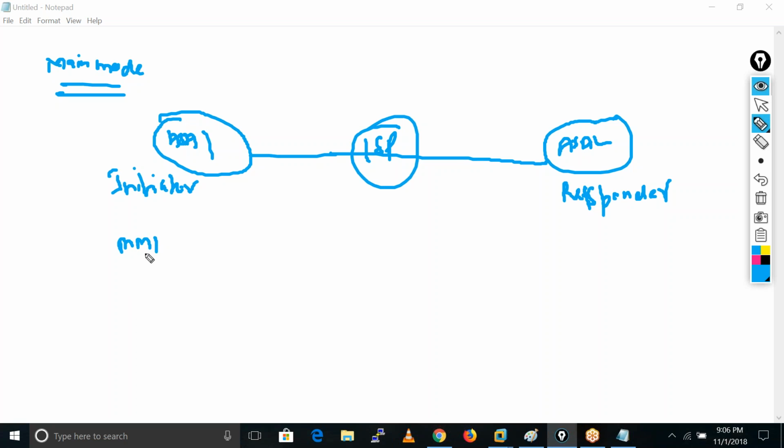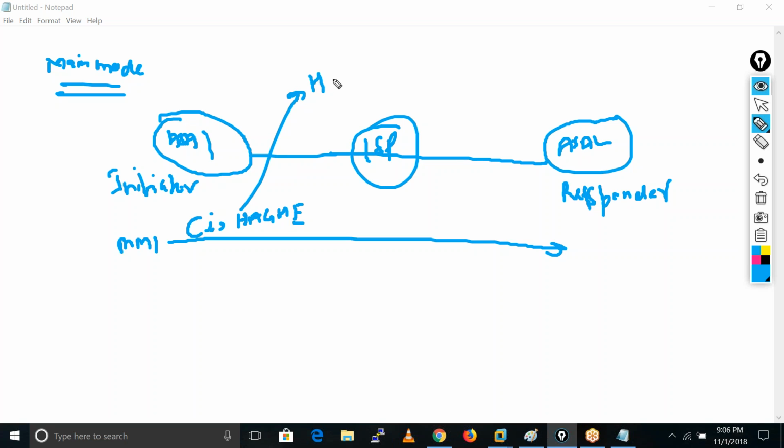The main mode message number one is known as MM1, sent from ASA1 to ASA2. In this message, they put the initiator cookie. After that, they also exchange the HAGLE. HAGLE stands for hashing mechanism.